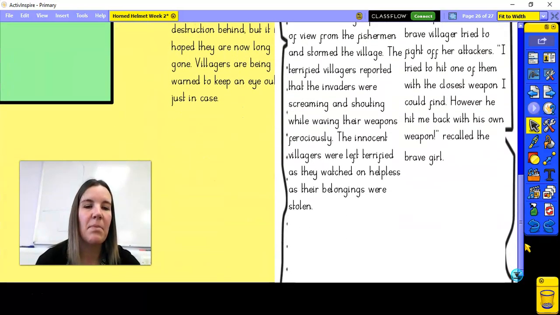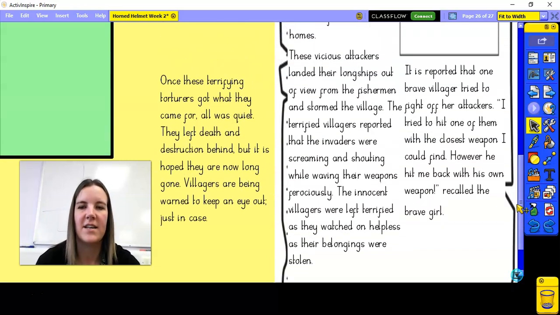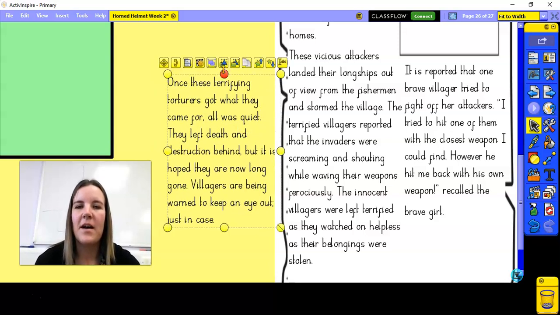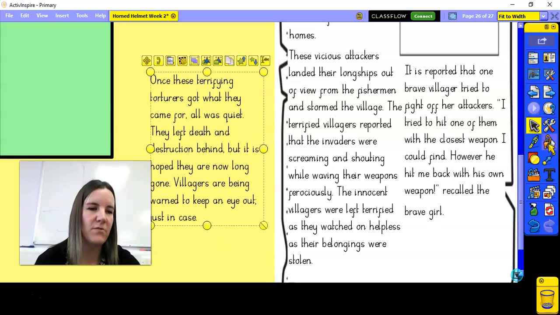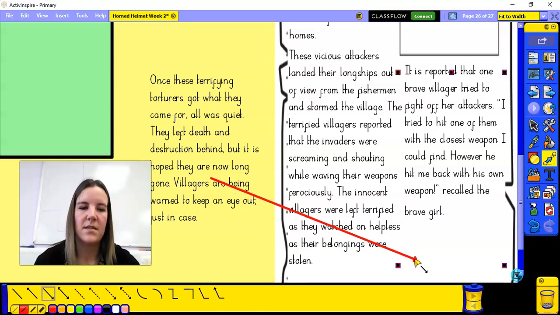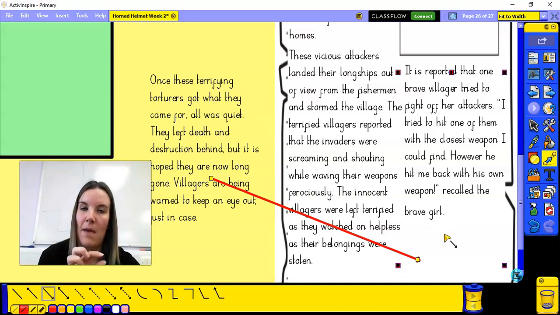I will leave a gap underneath my last writing. Oh, I need to bring that in front. That's going to go behind. We don't want that to happen. That will go with a gap of my last piece of writing. Oh, I can't get that in front. But you will see, in fact, I'll draw an arrow to show you. So I know that that is going to go in this section. Okay, and again, you don't need to write it twice. You could just write it straight onto your newspaper format, but do make sure that you leave a gap in between this last paragraph so that we can see it's a separate paragraph.